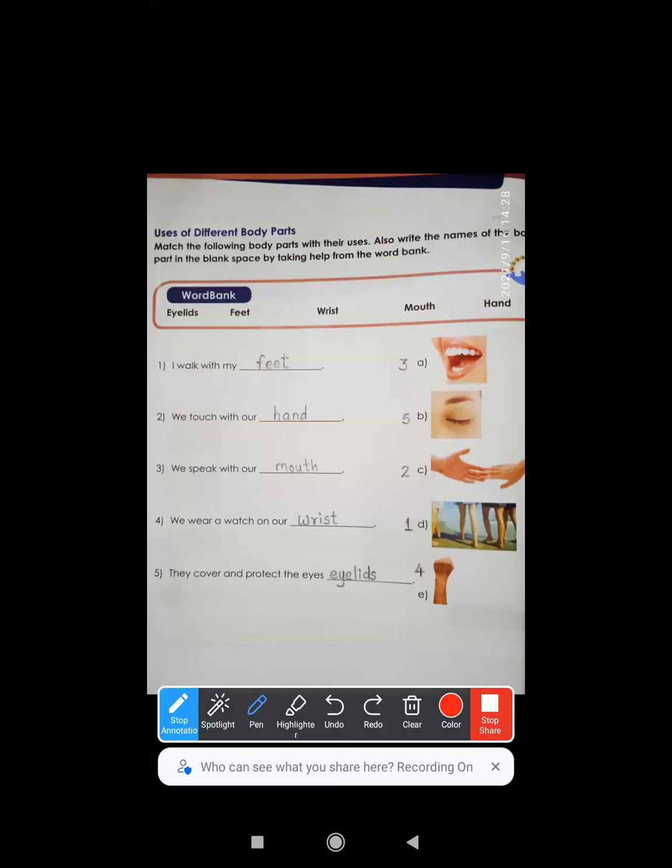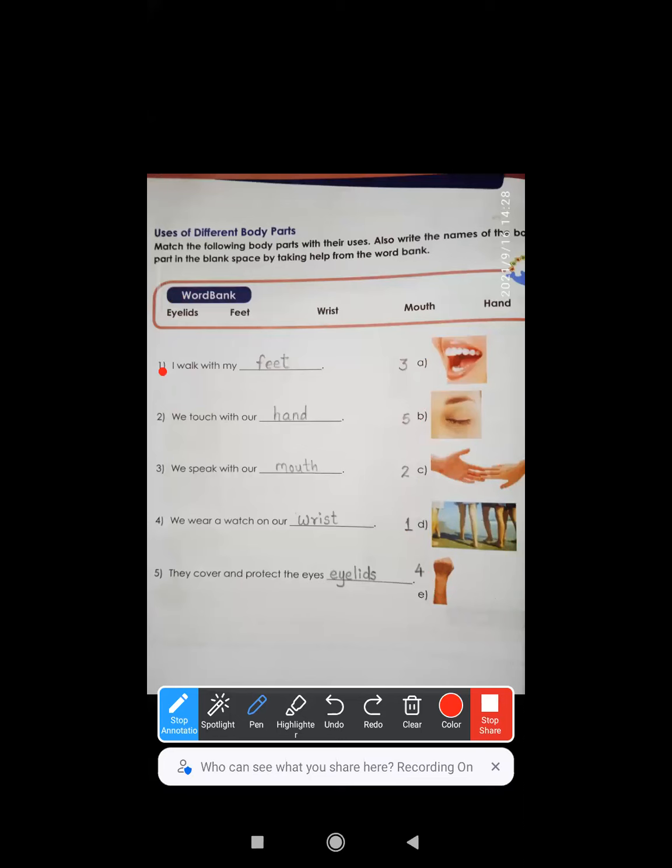On one side they have shown you the images. They have even helped us with the spelling by giving us the word bank, wherein all the answers are given here: eyelids, feet, wrist, mouth, and hand. And here are your questions, so that it will be easy for you all to answer. I have come up with the answers on the written answer sheet only, because this is our revision part.